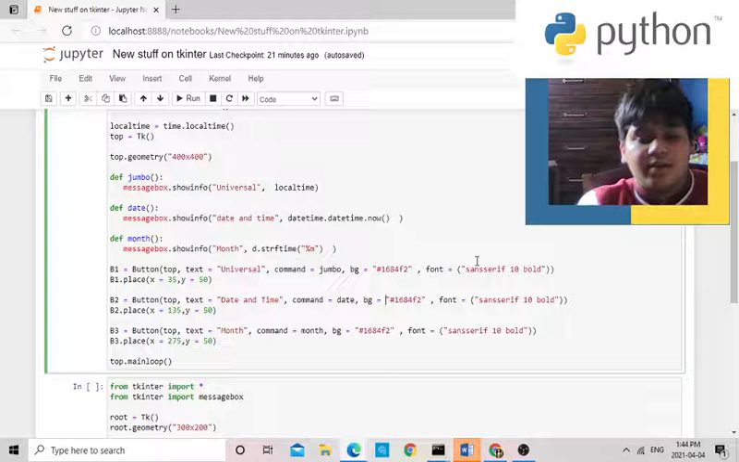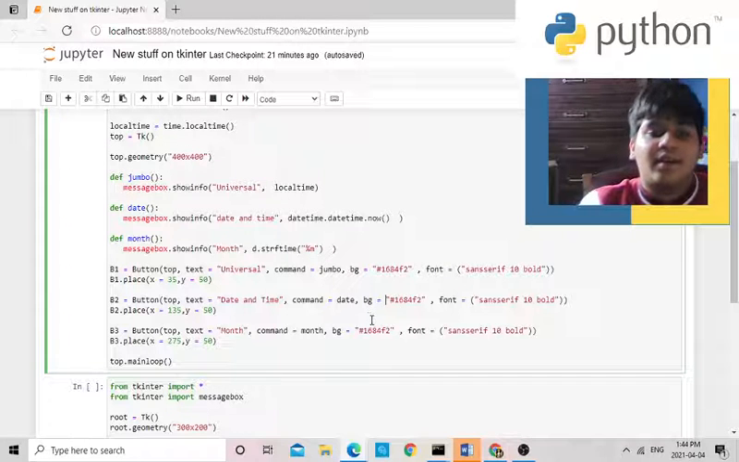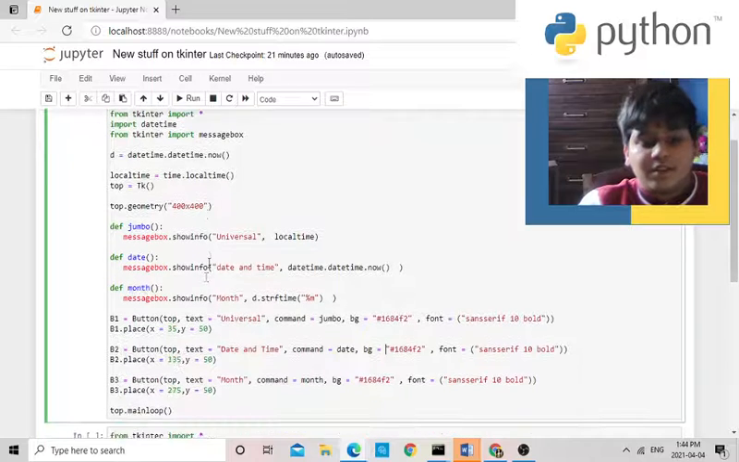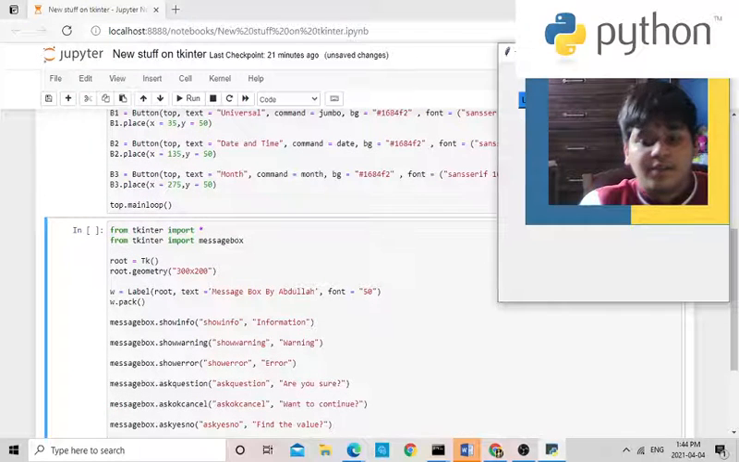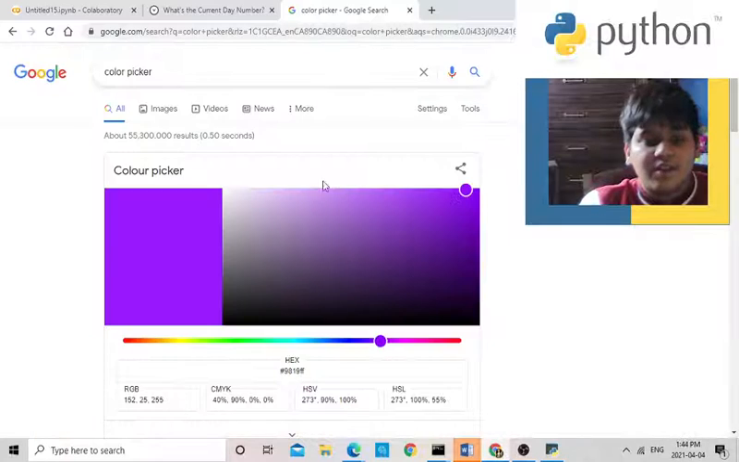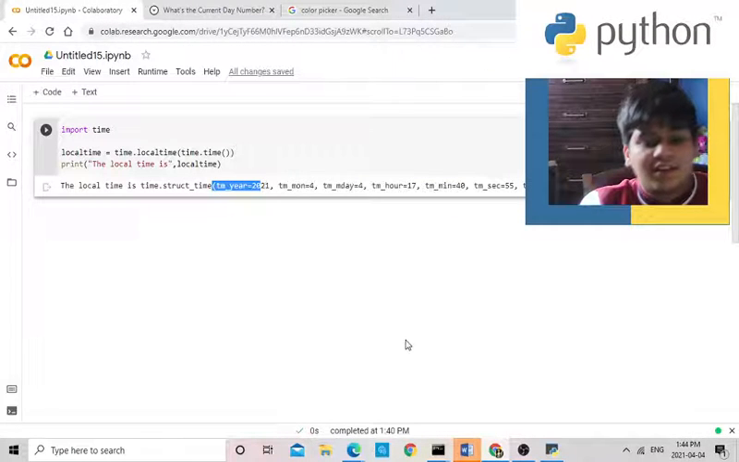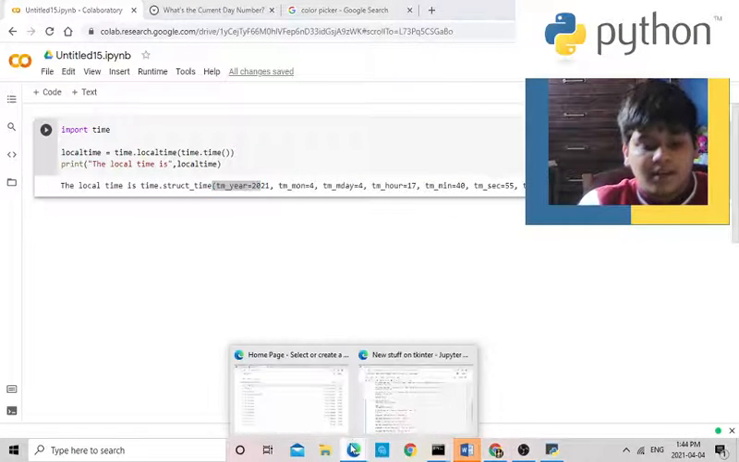So you copy and put background or FG for your text color. So now onto running it. Let's start. You see, here's the background color. It's pretty cool. There's universal. That means, you know what is universal? Universal is basically the thing we did here, which I'll show you too.